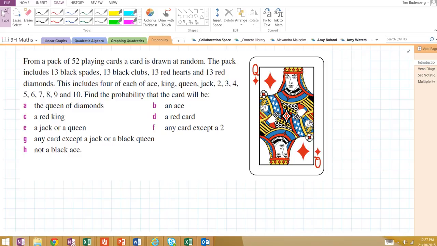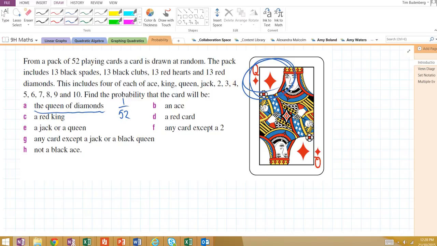Right. Probabilities. What is the probability, if we pick one card out, that it will be a Queen of Diamonds? Well, there's one Queen of Diamonds, she's right there, out of a total of 52 cards. So the total number of possibilities is 52, and there's one possible success. So the theoretical probability of picking out a Queen of Diamonds is 1 in 52.